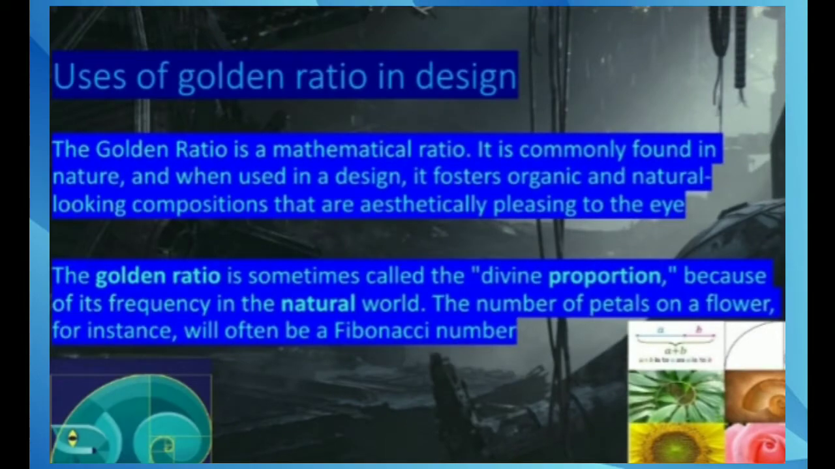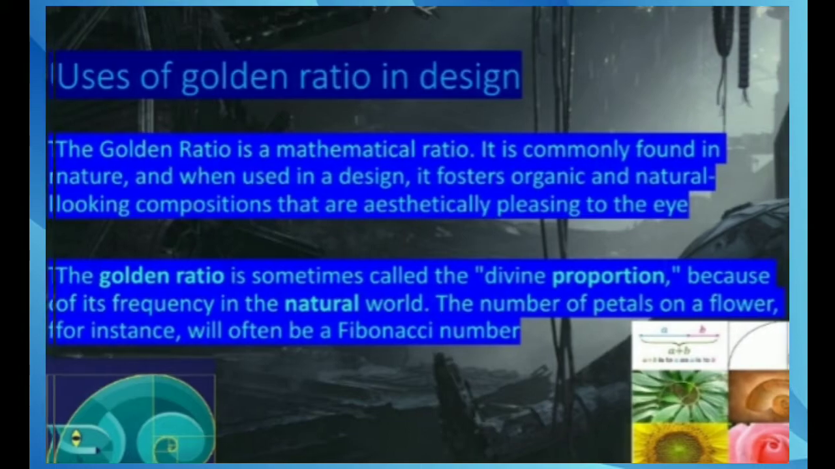Uses of the golden ratio in design. The golden ratio is a mathematical ratio commonly found in nature, and when used in a design, it fosters organic and natural looking compositions that are aesthetically pleasing to the eye. The golden ratio is sometimes called the divine proportion because of its frequency in the natural world. The number of petals on a flower, for instance, will often be a Fibonacci number.